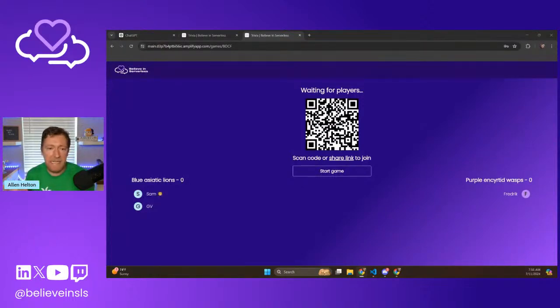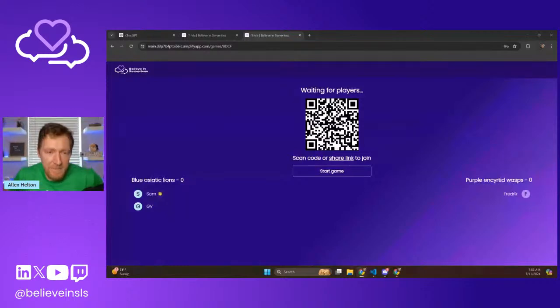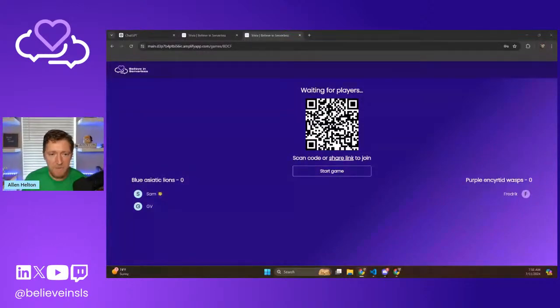Does anybody else want to play? Ideally, we get another wasp going. And I don't know, we'll wait 30 more seconds. We only have 4 minutes left, so we'll just do a speed round. And remember, when you do your guess, so I'll read the question, you can hit the guess button, or I know the answer button on your phone or wherever you're playing from. And then your name will light up and you can just put in your answer in the comments. And then we will look to see if that answer is right.